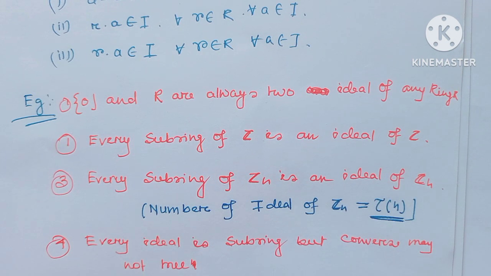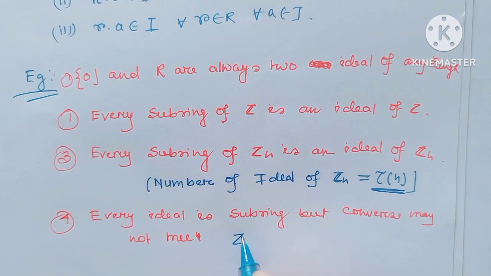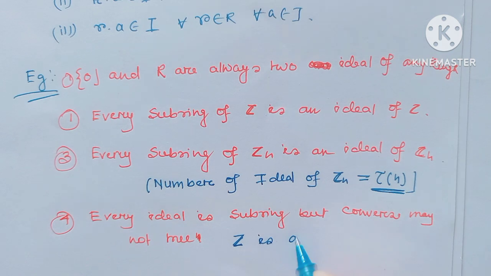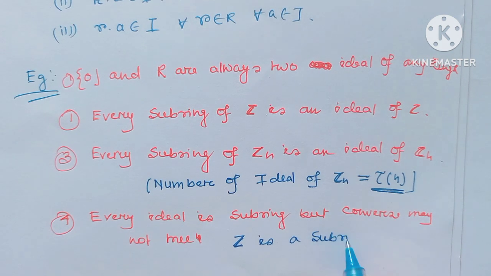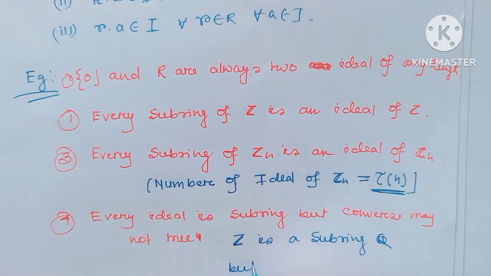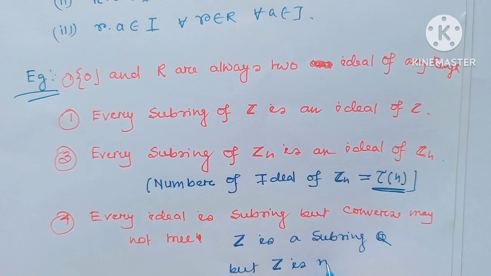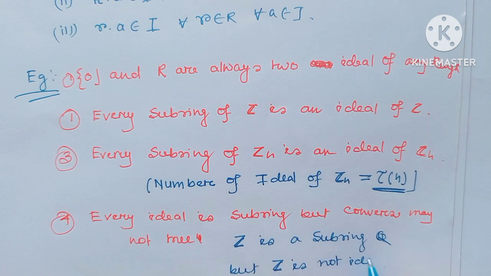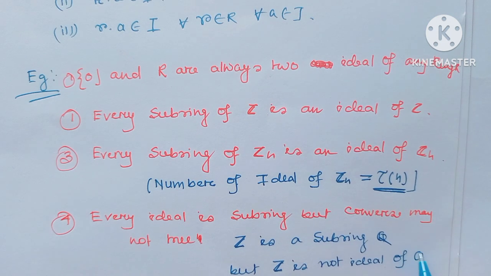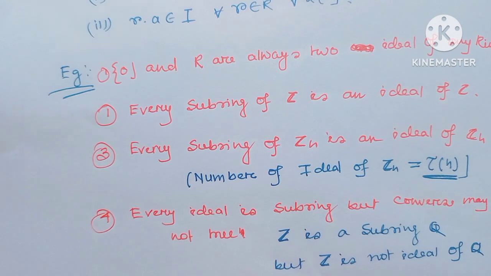Every ideal is a subring, but the converse may not be true. As for example, Z is a subring of Q, but Z is not an ideal of Q. Why is Z not an ideal of Q?